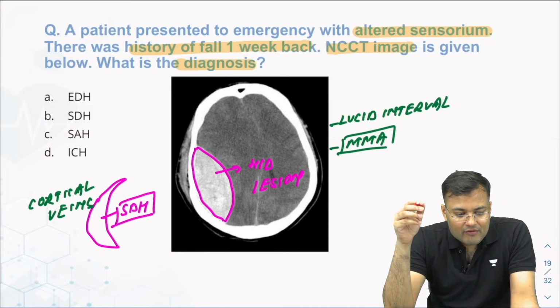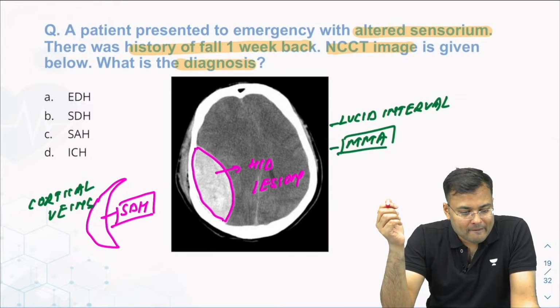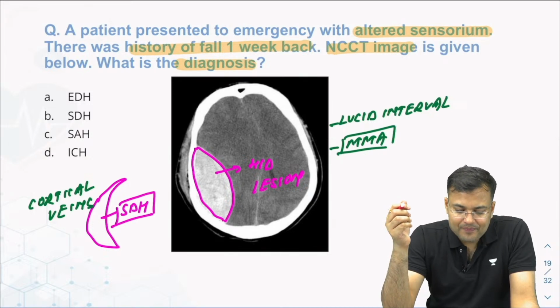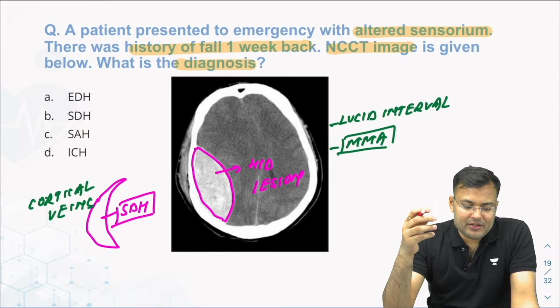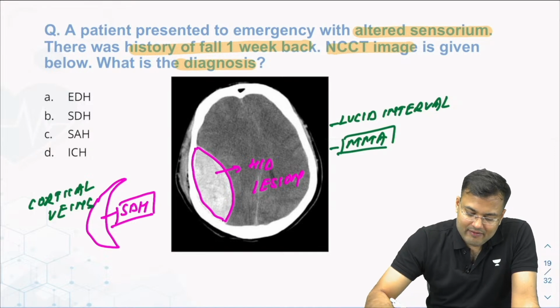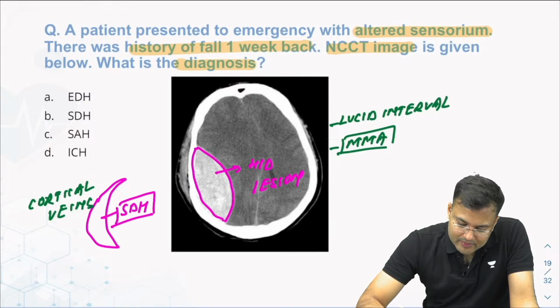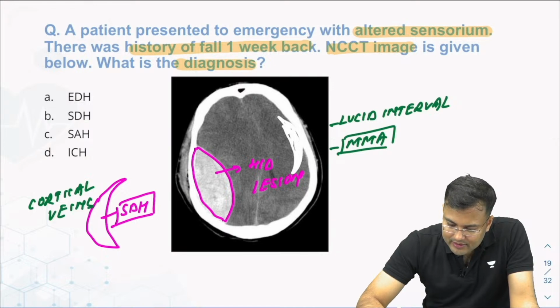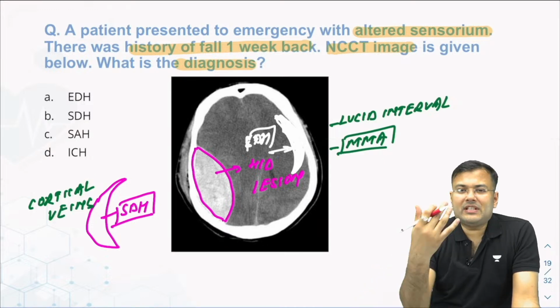Nagesh is saying that sir, the shape was not biconvex. It was not biconvex. Nagesh, so tell me what was the shape? Concavo-convex. See, everything depends on the image. If the image is having concavo-convex, let me draw how concavo-convex looks like. If this kind of image is there, can you see here? Concavo-convex. Clear? So this is SDH.